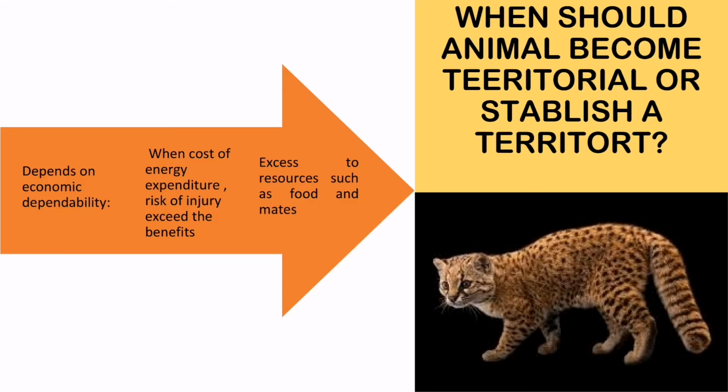Now let's learn about when an animal should become territorial or establish a territory. It depends on economic defendability, when the cost of energy expenditure and risk of injury do not exceed the benefit, and on access to resources such as food and mates.